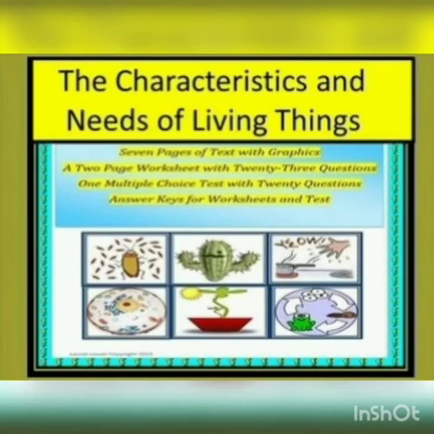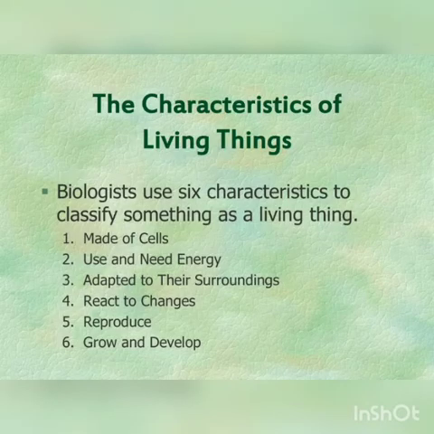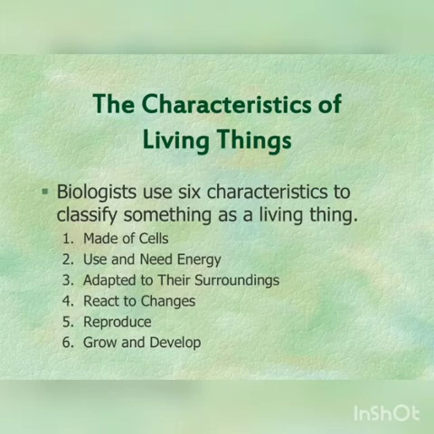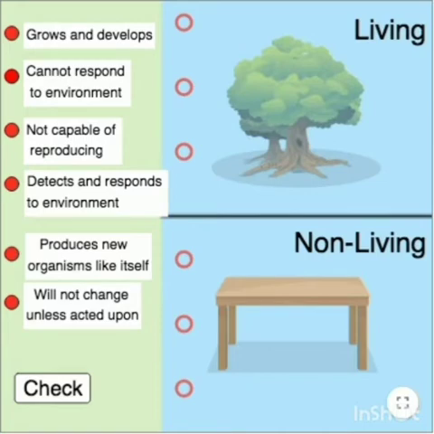Is that clear? And the next one is how we can find whether it is a living thing or a non-living thing. What are the main characters we can see in living things? All living things need food. You may be thinking, I'm not at all giving food to a plant, but they grow. Plants prepare their own food, right? So they need food, they respire. They take in oxygen and give out carbon dioxide. They excrete. The removal of extra things not needed for the body is called what? Excretion. And they respond to their environment.